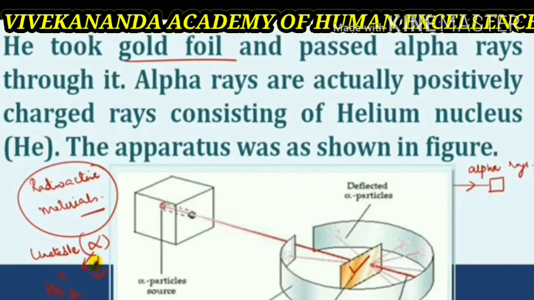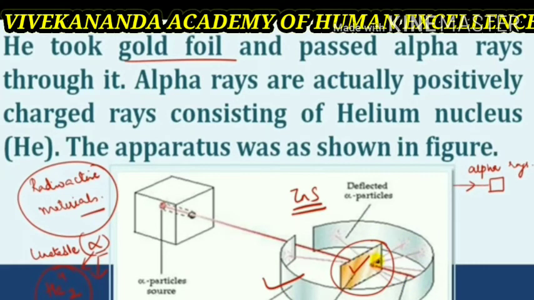In order to detect the deflection of alpha particles, a movable screen coated with zinc sulfide was placed around the gold foil. When alpha particles strike the zinc sulfide screen, they produce flashes of light called scintillations. By examining different portions of the screen, it was possible to determine the proportion of alpha particles deflected through various angles.